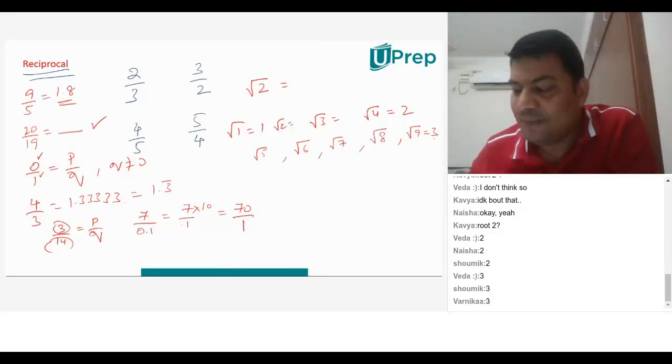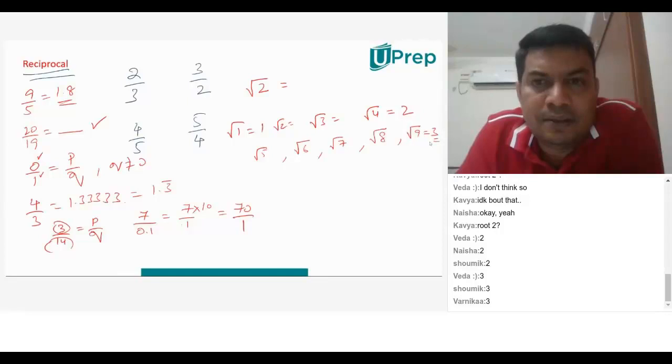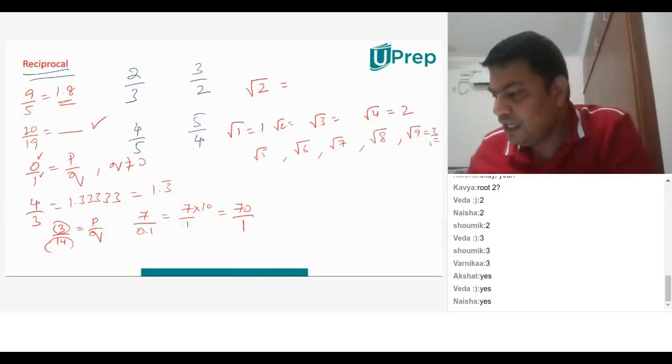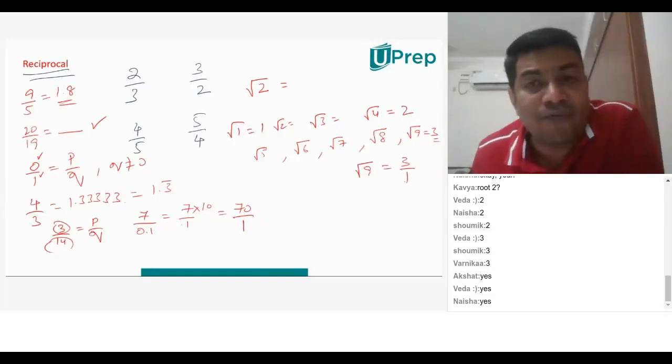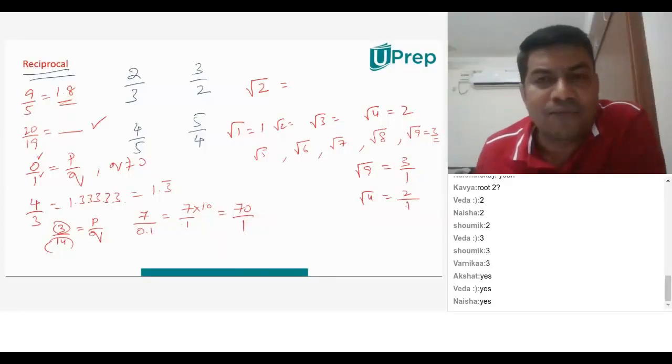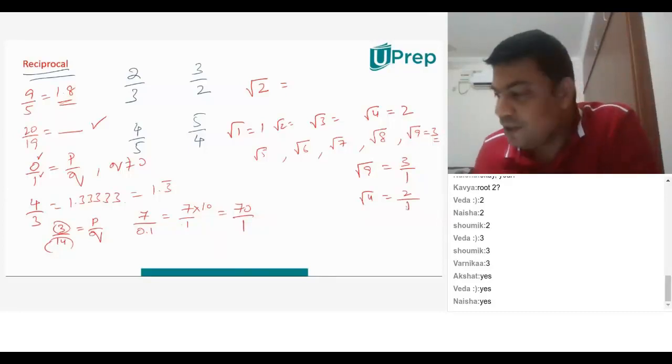So is 3 a rational number? Yes. Since root 9 is equal to 3, 3 can be written in the form of 3 by 1. Therefore it is a rational number. Similarly, root 4, which is equal to 2, can be written as 2 by 1. Therefore 2 by 1 is a rational number.